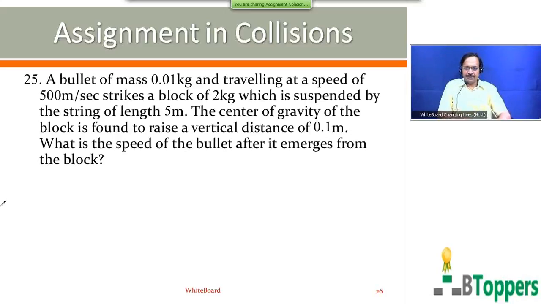See the question number 25. A bullet of mass 0.01 kg traveling at a speed of 500 meter per second strikes a block of 2 kg which is suspended by a string of length 5 meter. The center of gravity of the block is found to rise a vertical distance of 0.1 meter. What is the speed of the bullet after it emerges from the block?